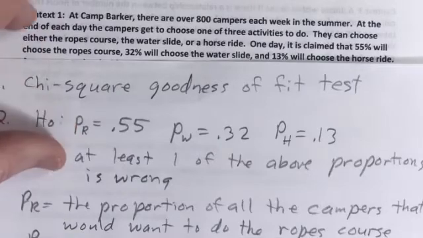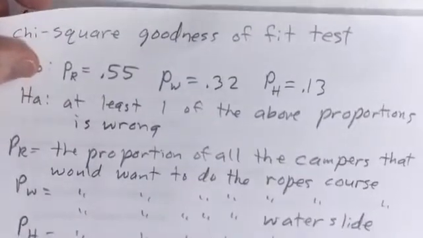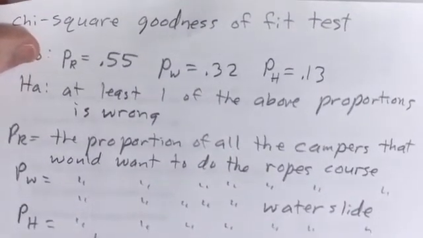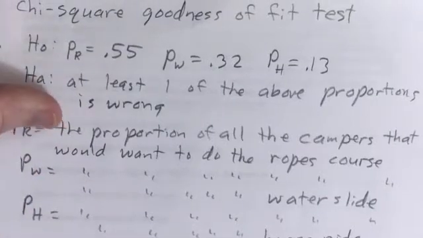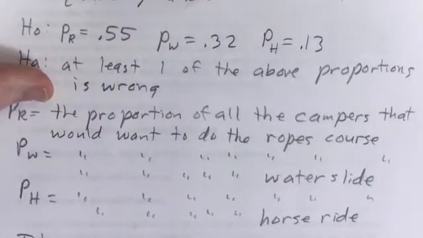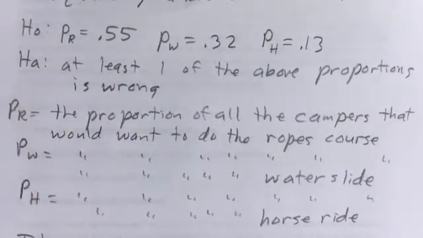P sub R is the proportion of all the campers that would want to do the ropes course, P sub W is the proportion of all the campers that would want to do the water slide, and P sub H is the proportion of all the campers that would want to do the horse ride. You have to define your proportions. That's how you do your hypotheses in a goodness of fit test.